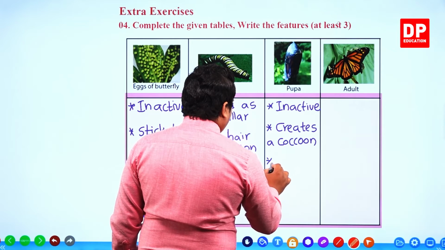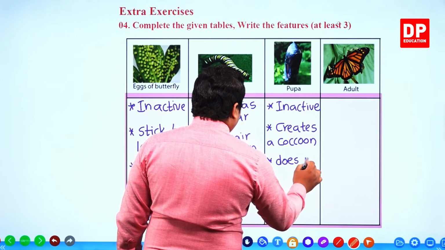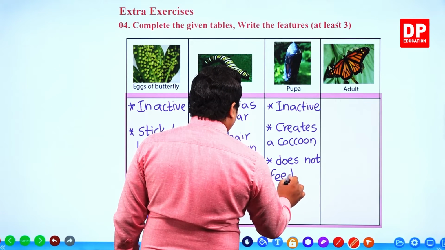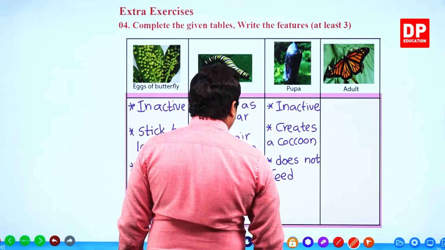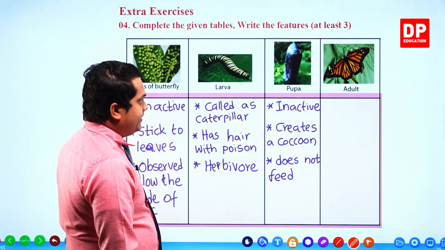Then does not feed. Then finally the adult.